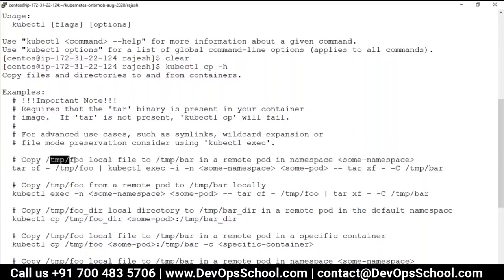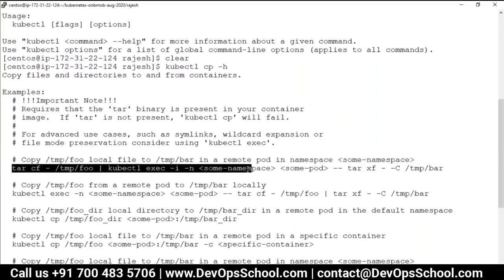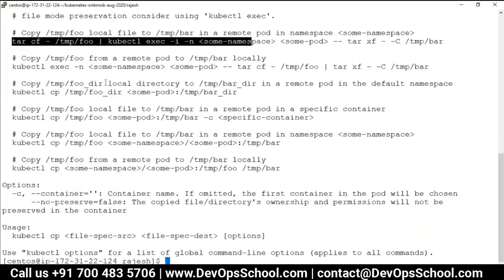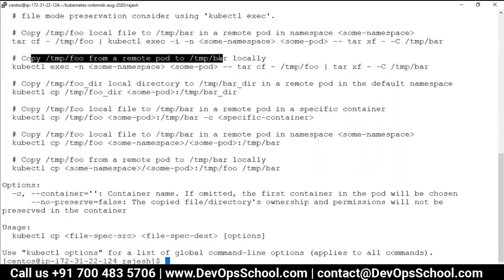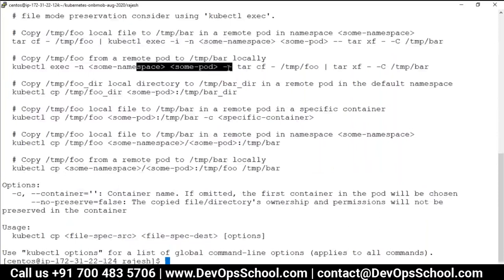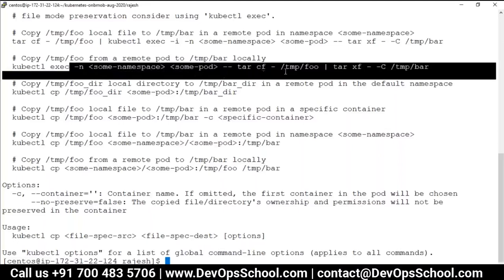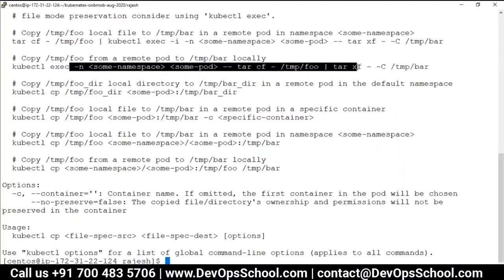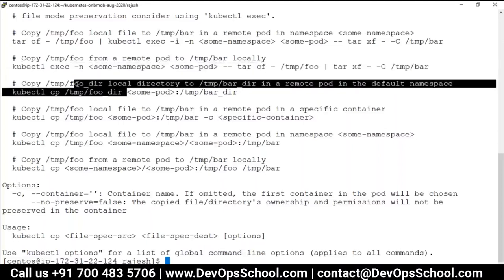See here, copy local files to the remote pod in a namespace. You can do this also. See here, from the remote pod to the local machine. So many examples are given. You can try them out and see if they work.